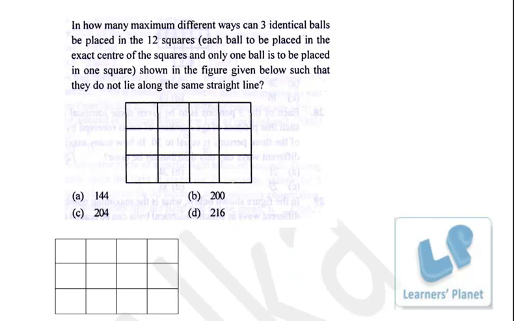In how many maximum different ways can 3 identical balls be placed in 12 squares, each ball to be placed in the exact center of the square, and only 1 ball is to be placed in 1 square, shown in the figure given below, such that they do not lie along the same straight line? Now a bit twisted problem, just listen to me carefully.